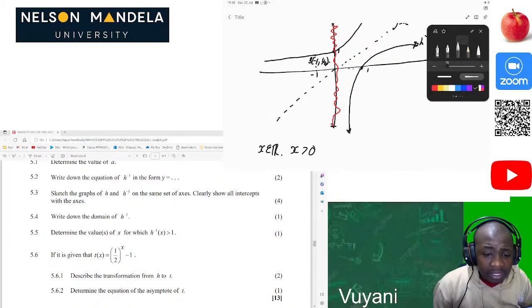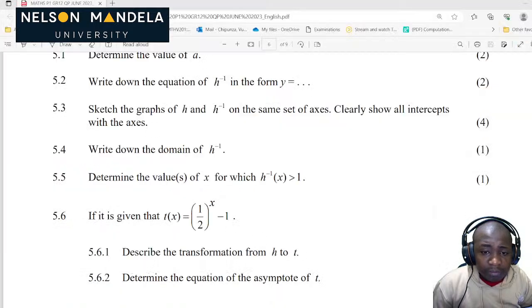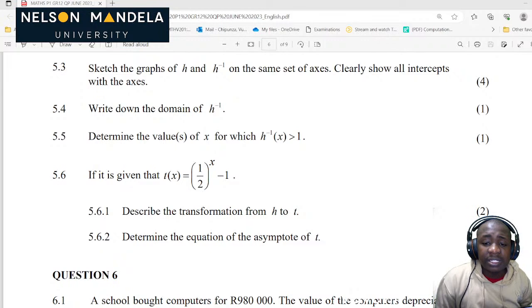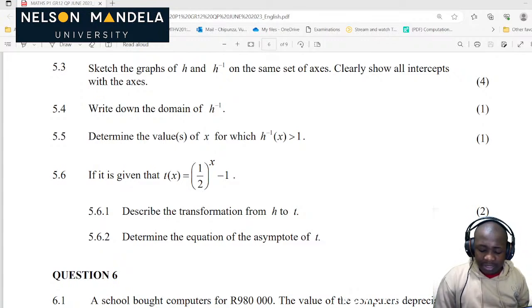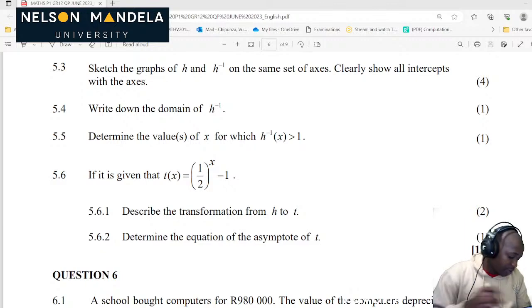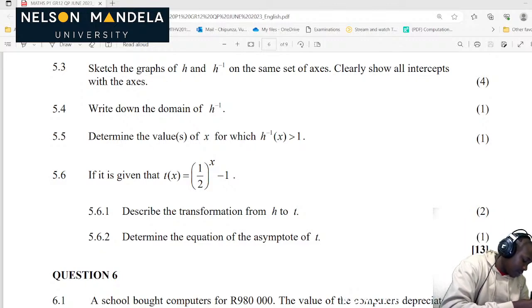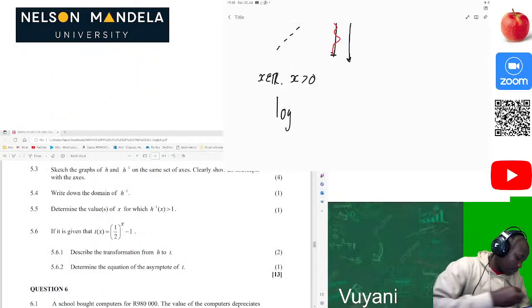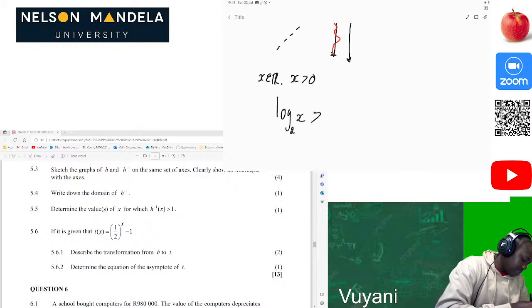Then now they're asking the second question. Determine the value of x for which this is greater than 1. So this is easy, guys. You either solve it or you can just write the correct answer. Okay, when you solve this, it's gonna be what? The inverse function was log 2x, so now it must be greater than 1, so x will be greater than 2 to the power 1, so x must be greater than 2.